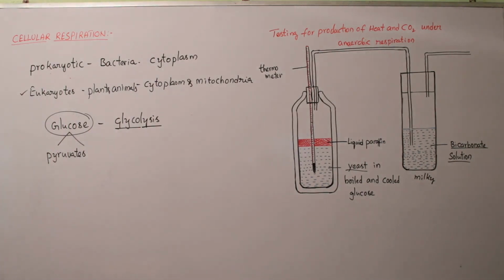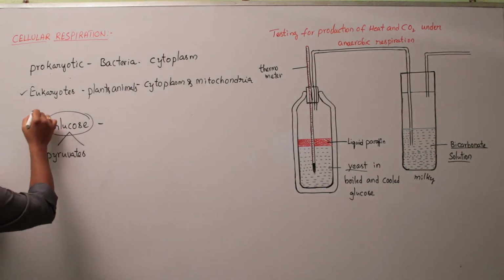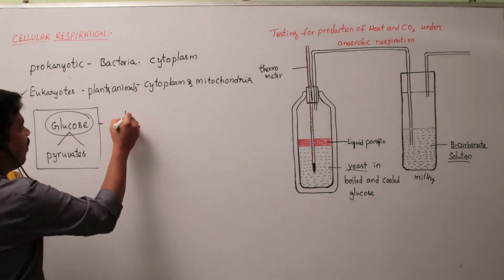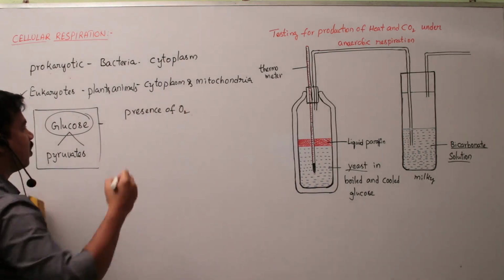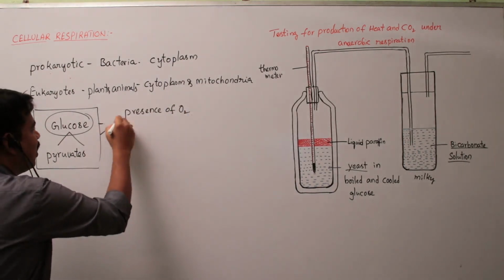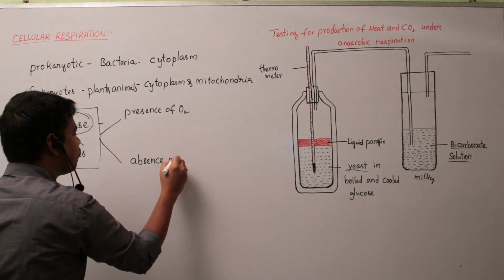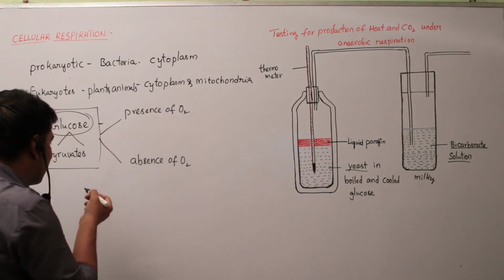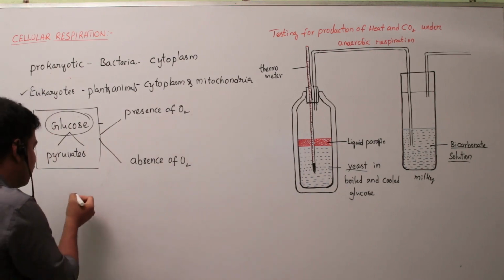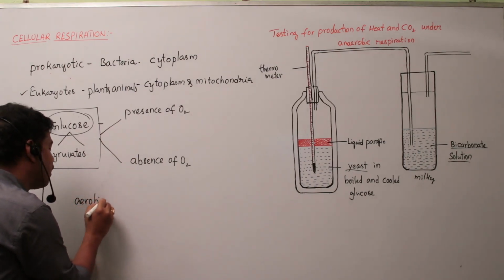Now, if oxygen is available to this glucose, then what will happen? In presence of oxygen and in absence of oxygen, what will happen? Respiration that takes place in presence of oxygen is called aerobic respiration.